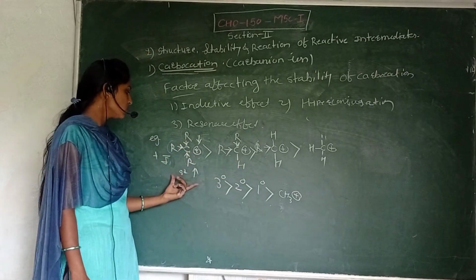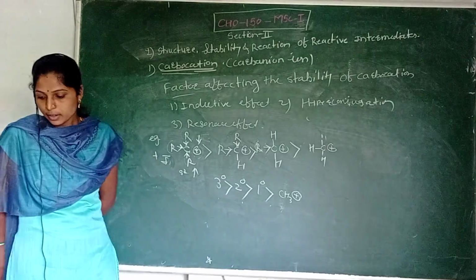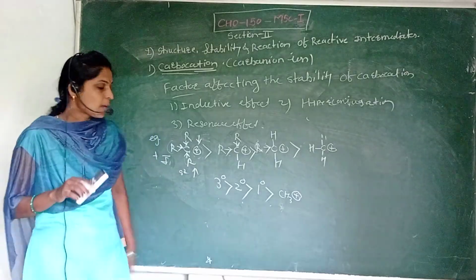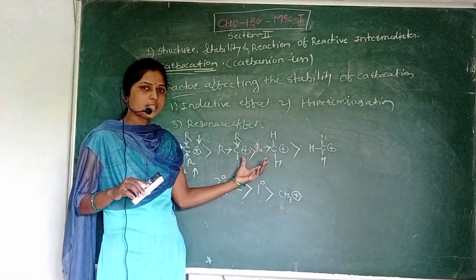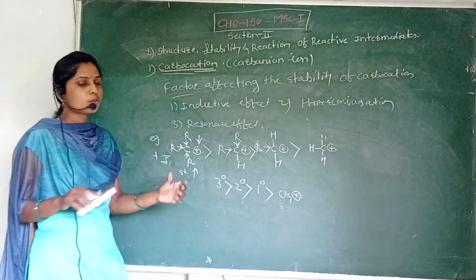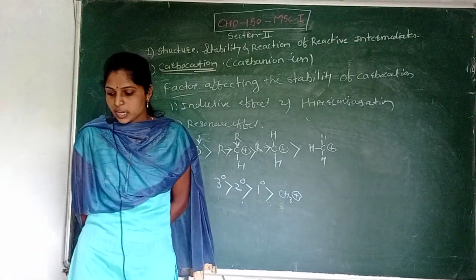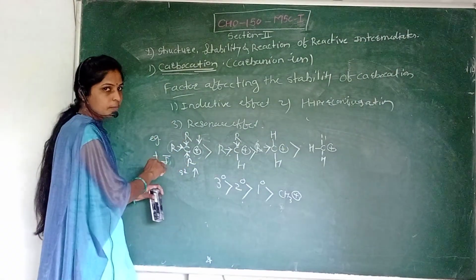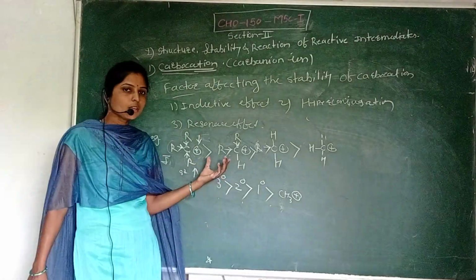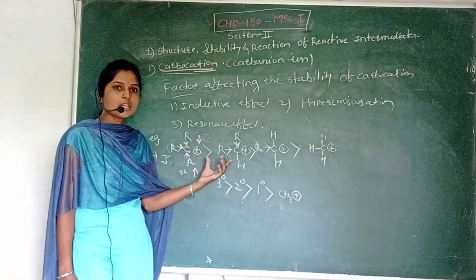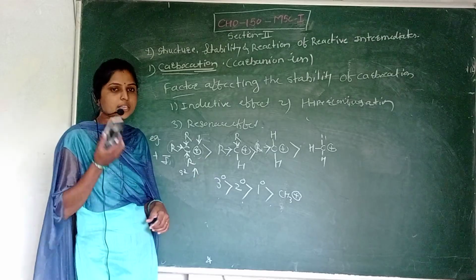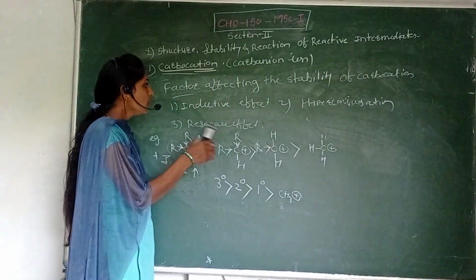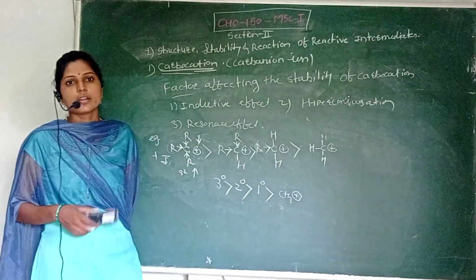This electron can be donated for stabilization of the carbocation. As the alkyl groups in the carbocation increase, the positive charge is neutralized and the stability increases. Increasing the alkyl groups neutralizes the positive charge over the carbon atom and increases the stability of that carbocation. This is related to the factors affecting the stability of carbocation.